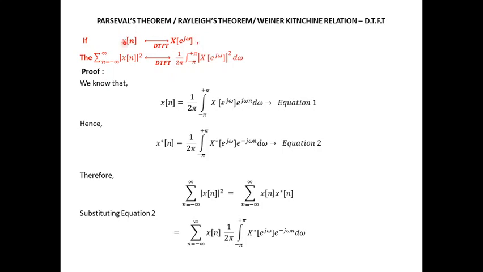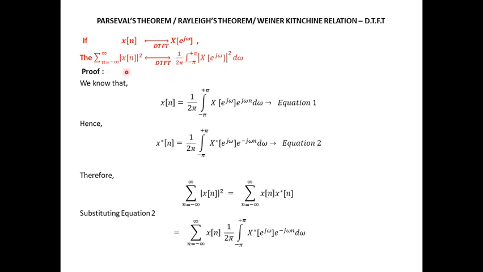So, if x of n DTFT is X of e power j omega, then summation n equal to minus infinity to infinity modulus of x of n the whole squared, which is nothing but the energy contained in x of n. We have seen in unit number 1 itself that the energy contained in time domain can be represented as summation n equal to minus infinity to infinity modulus of x of n the whole square.